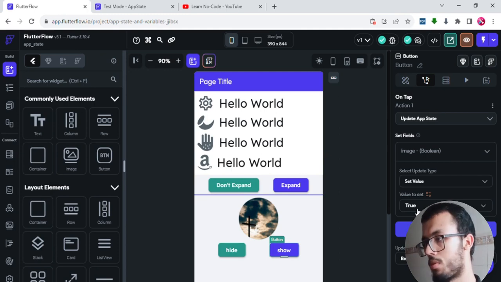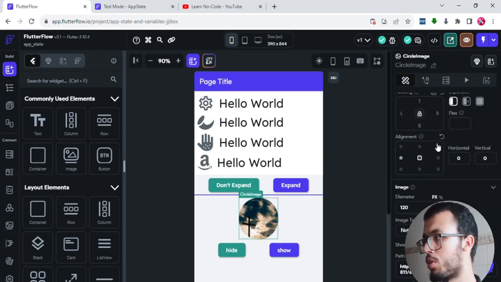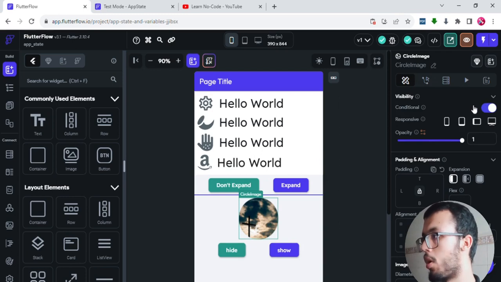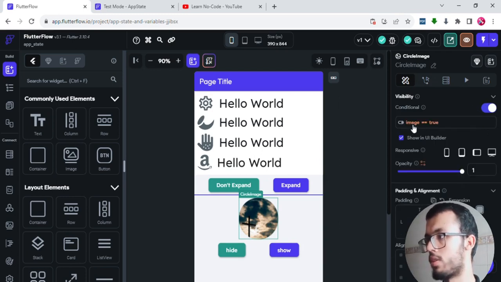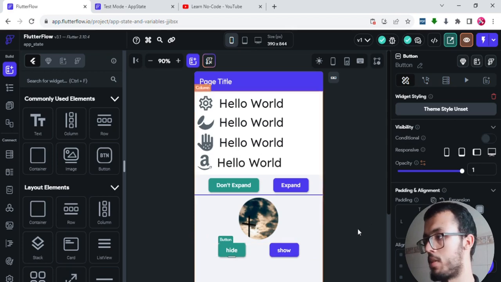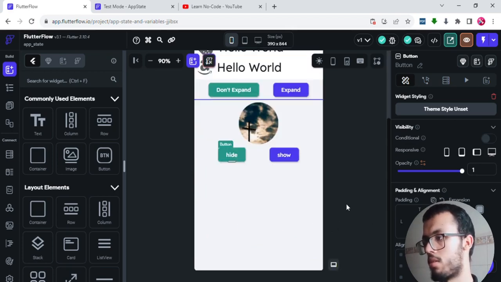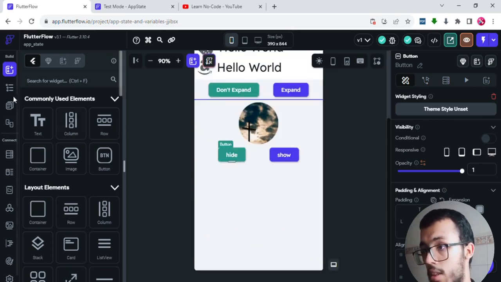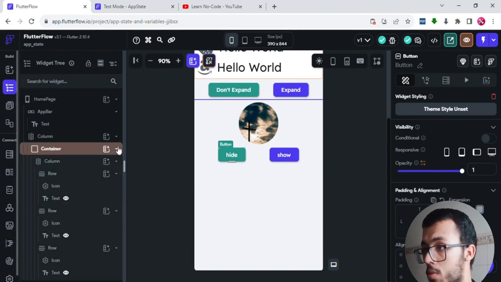If it is true, this image will show up, because this image will show up only if that upstate is true. And if it was false, which is what this button is doing, it will not show up. So that's the logic. So let's add another divider and move on to the third example as we saw.